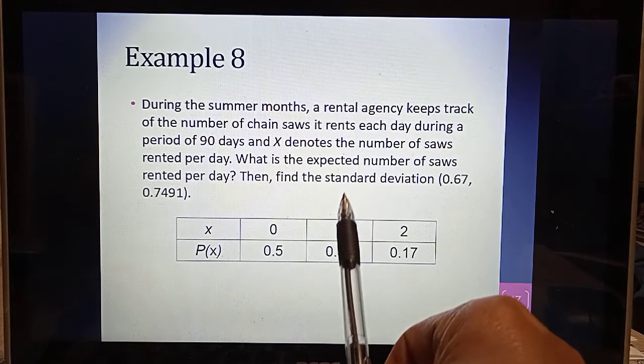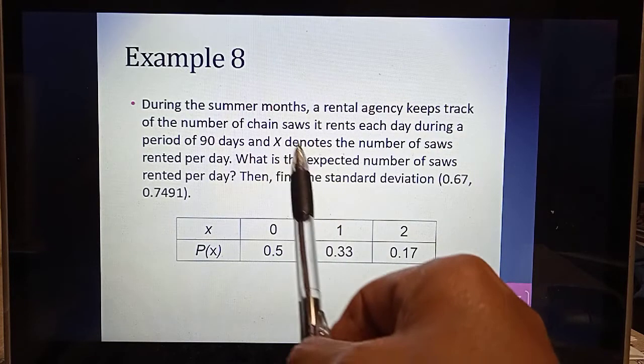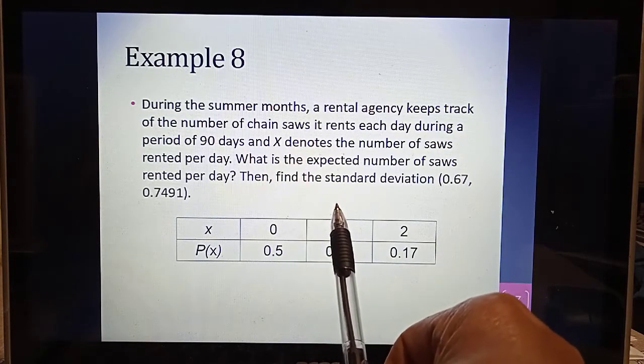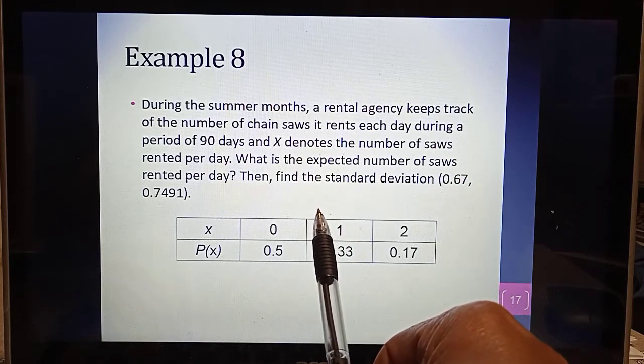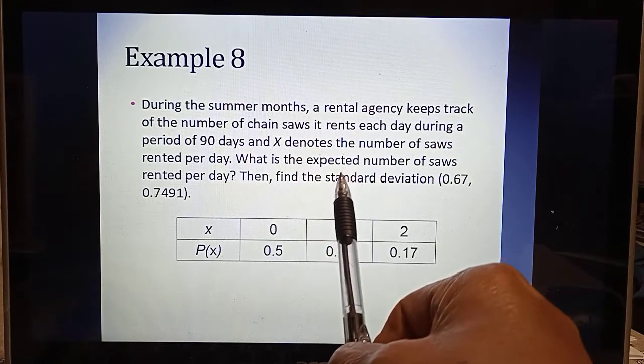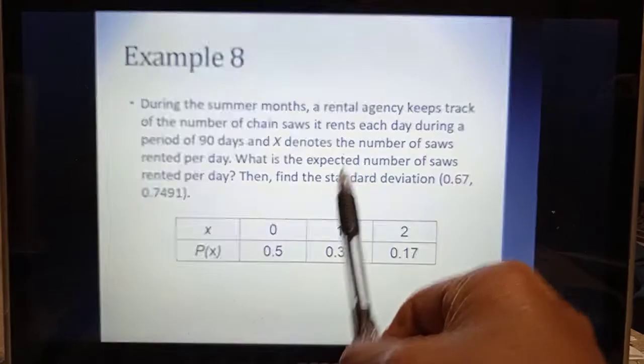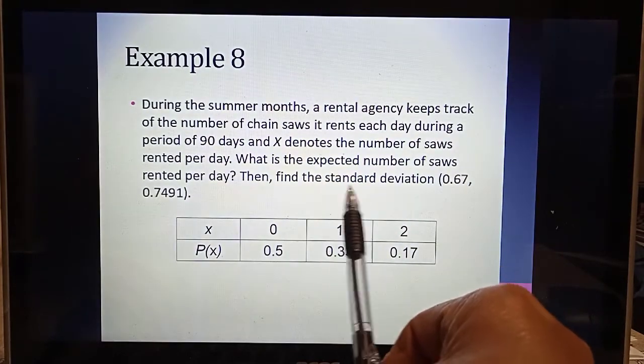Gunakan contoh pengiraan dalam example 7 yang sebelum ni untuk calculatekan expected number of saws ataupun mu, average dan juga standard deviation.